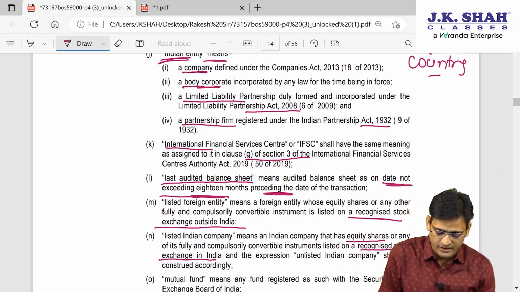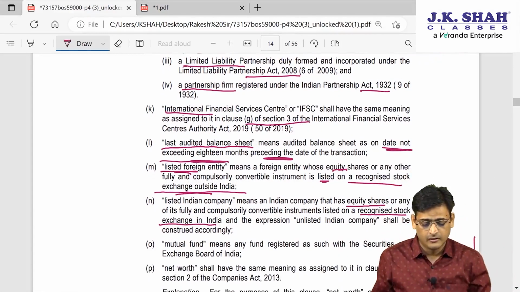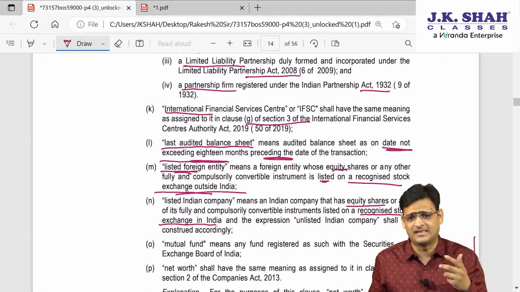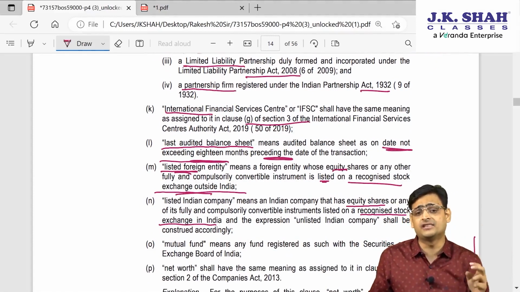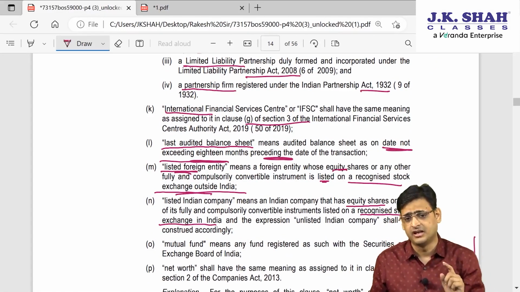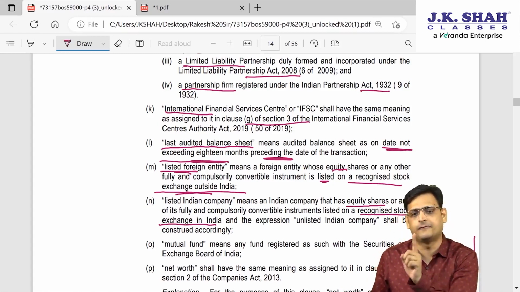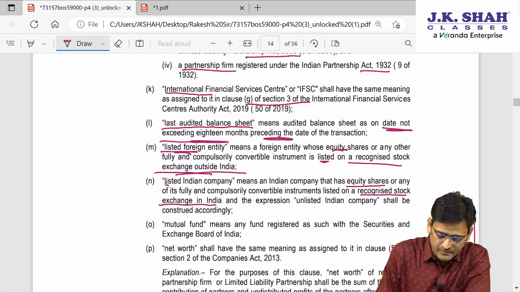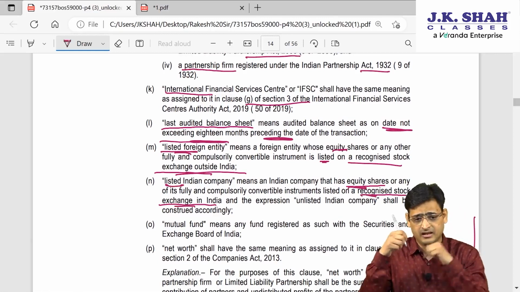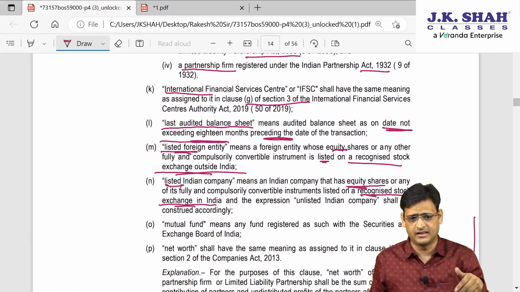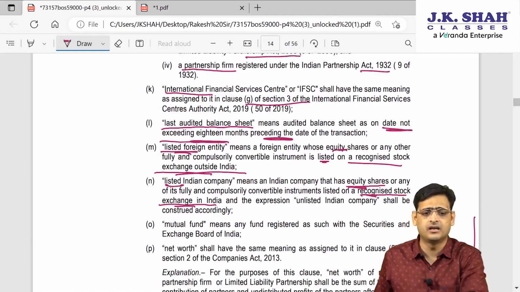The next is listed foreign entity. If a foreign entity's equity shares are listed on a recognized stock exchange outside India, for example Nasdaq, etc., we call it a listed foreign entity. And a listed Indian company means an Indian company whose equity shares are listed on an Indian stock exchange, for example BSE, NSE. Those companies whose equity shares are listed there, we will call listed Indian companies.